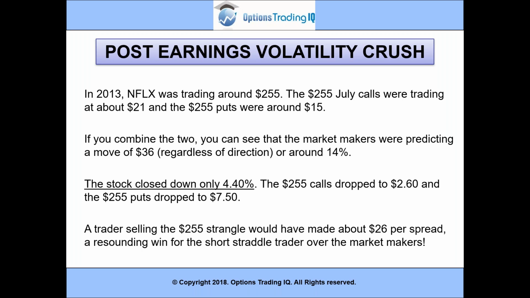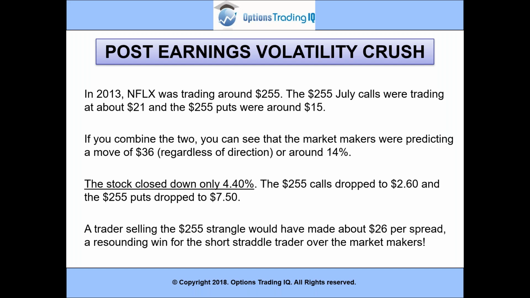So with our Netflix example from 2013, Netflix was trading around $255. The at-the-money calls were trading for about $21, and the at-the-money puts were trading for around $15. If you combine the two, you can see that the market makers were predicting a move of $36, regardless of direction, or around 14%. After earnings, the stock closed down only 4.4%, so much less than the expected 14% move.